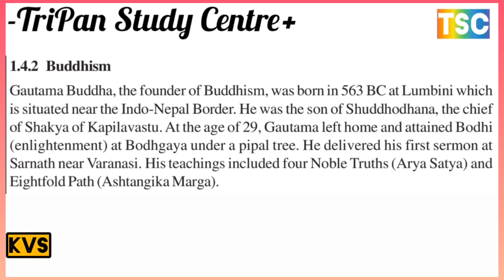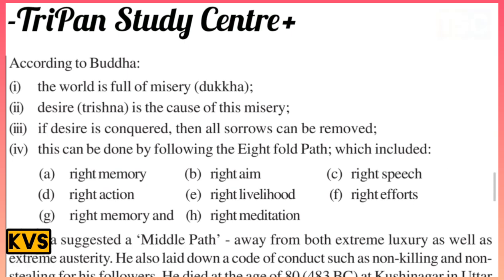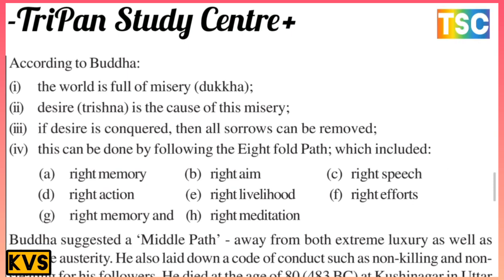According to the Buddha, the four noble truths are the most important. First, the world is full of miseries, the dukkha. Desire, or trishna, is the cause of these miseries. And if desire is conquered, then all the sorrow can be removed.